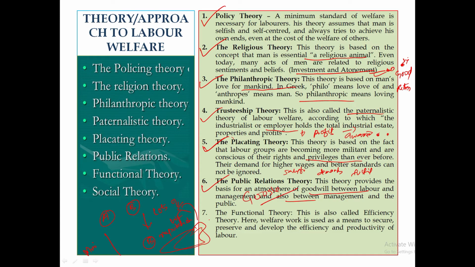So this is a few. Now functional theory, which is known as efficiency theory. Here they believe that when we give employees all these welfare facilities, it will satisfy the employees, and thus it will increase their efficiency and productivity. That's it. I hope all of you have understood. And this is very important. Again, this can come as an MCQ sometimes. The definition of a theory may be given, and you have to select which one it is among all.